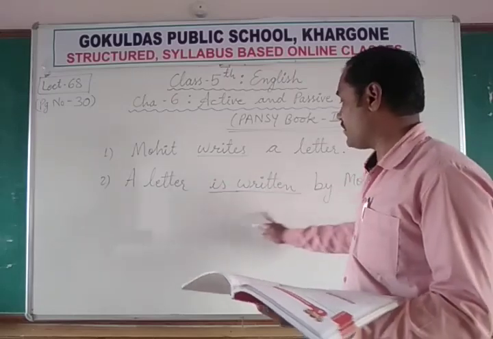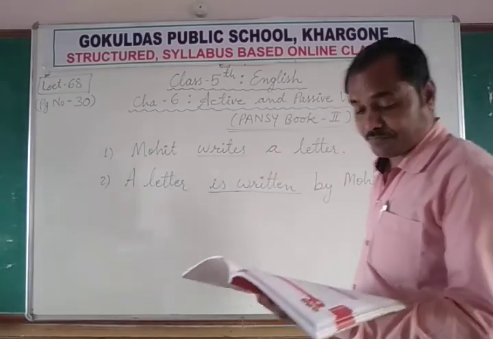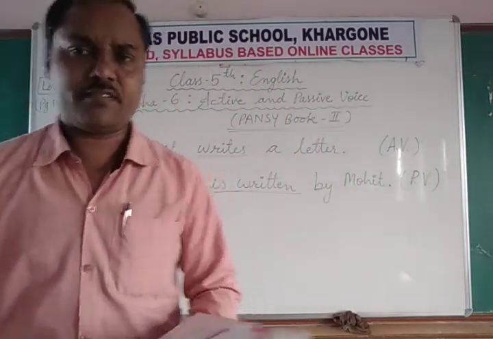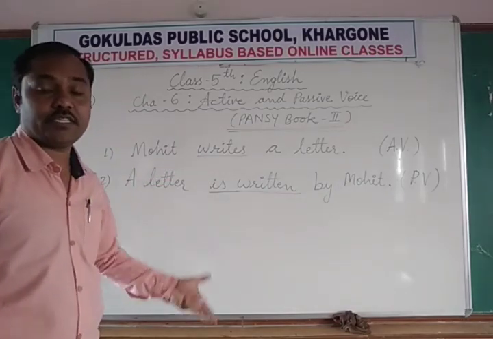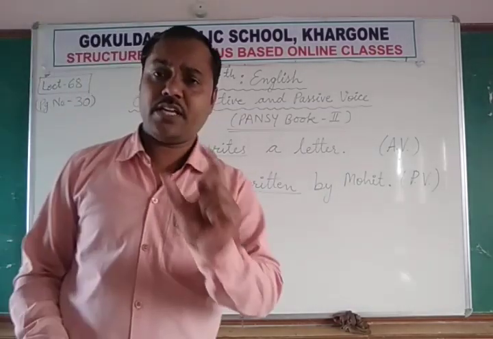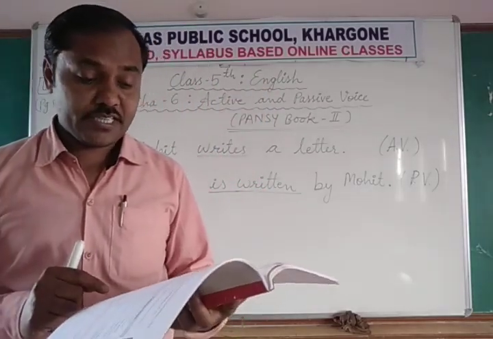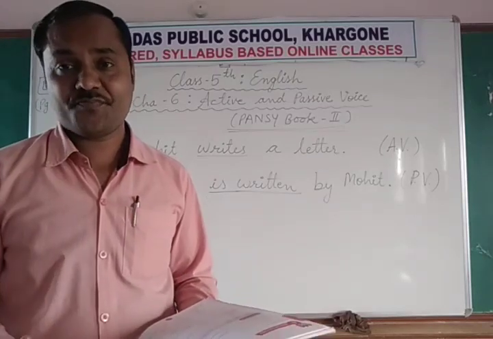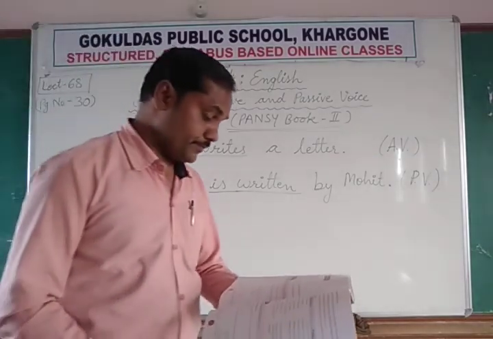So this form of the verb is called passive voice and this is active voice. Both these sentences express the same meaning. The meaning doesn't change. The same thing we want to express, but they are written in different forms. One is the active voice form and the second is the passive voice form.